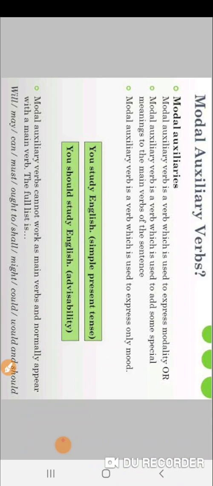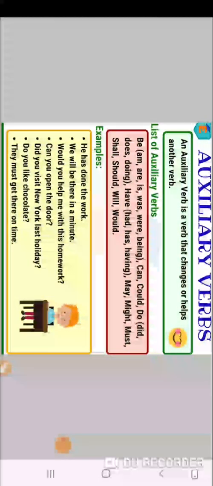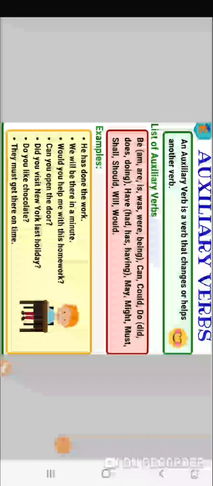Modal auxiliary verbs cannot work as main verbs and normally appear with a main verb. So the full list is will, may, can, must, ought to, shall, might, could, would, and should. Now here you can see the full list of the auxiliary verbs. The first one is be, and in be we have am, are, is, was, were, being.